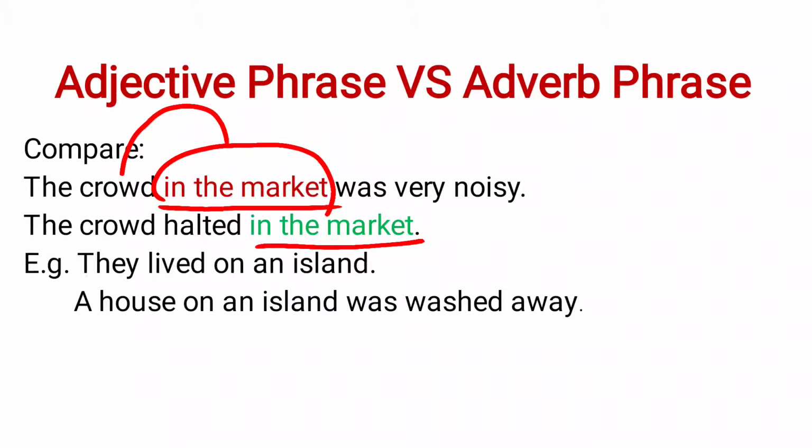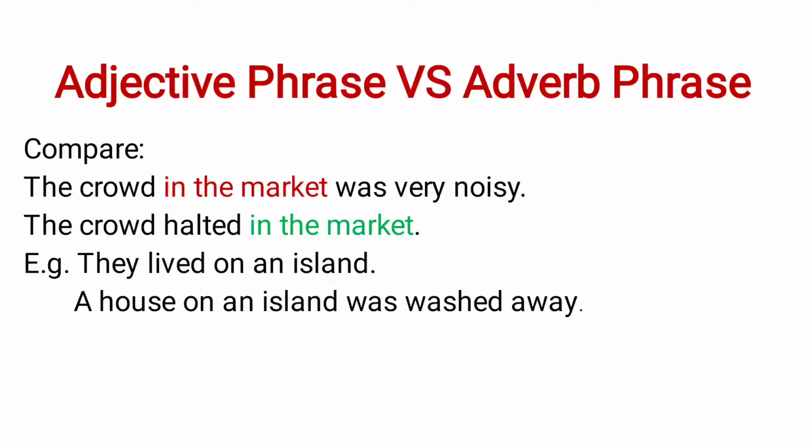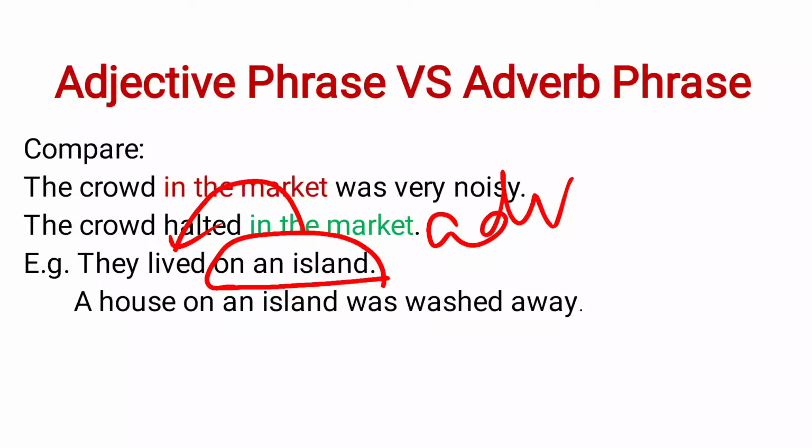In an adjective phrase, a group of words modifies a noun, but in an adverb phrase, that group of words modifies the verb. Similarly, we can take one more example. They lived on an island. Now, this particular group of words is modifying the verb lived, and that is why it is an adverb phrase.